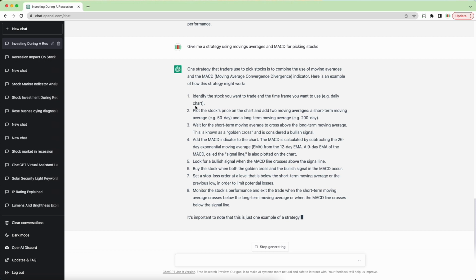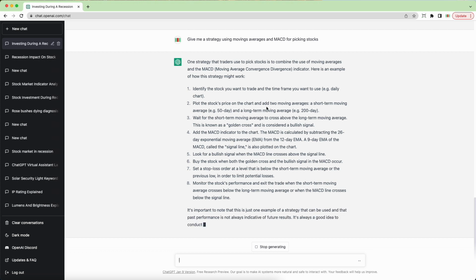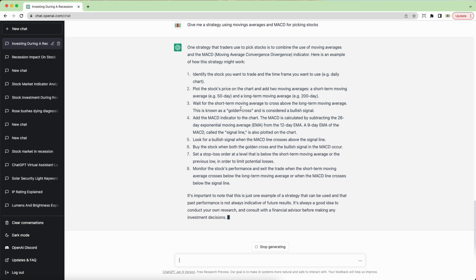Step 2, plot the stock's price on a chart with two moving averages, the 50-day moving average and the 200-day moving average. Wait for the short-term moving average to cross above the long-term moving average, known as the golden cross, and so on. So we can see the very specific steps.